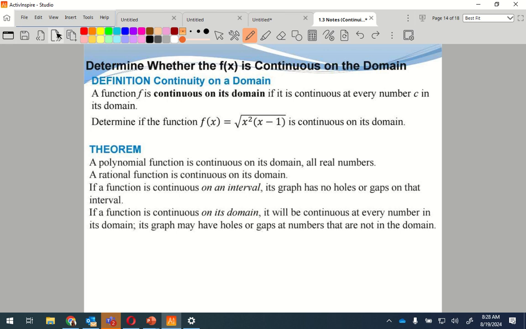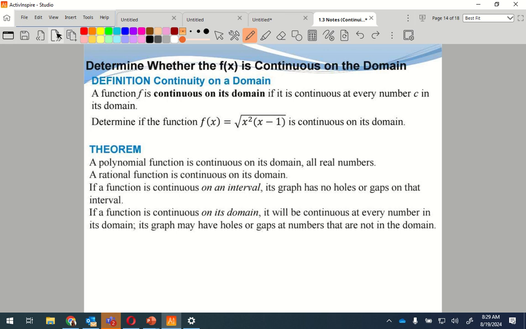A polynomial function is continuous on its domain, all real numbers. A rational function is continuous on its domain. If a function is continuous on an interval, its graph has no holes or gaps on that interval. If a function is continuous on its domain, it will be continuous at every number in its domain. Its graph may have holes or gaps at numbers that are not in the domain.